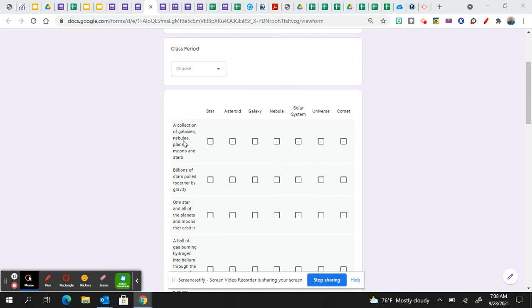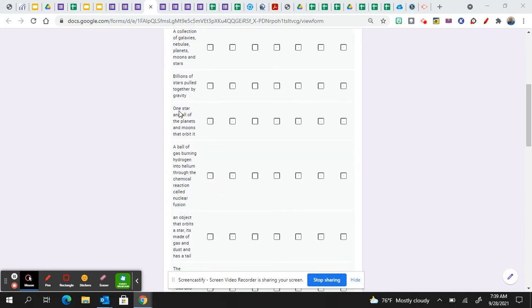Like you're looking at the word nebula, and whenever you hear the word nebula, I want you to think gas and dust. Okay, so we're looking at a collection of galaxies. So we know that whatever we're looking for has to be bigger than a galaxy because it contains several galaxies. In fact, it contains billions of galaxies. And so that's going to be the word universe. Next vocabulary word, billions of stars pulled together by gravity. Okay, that is going to create a galaxy. So the second one is galaxy.